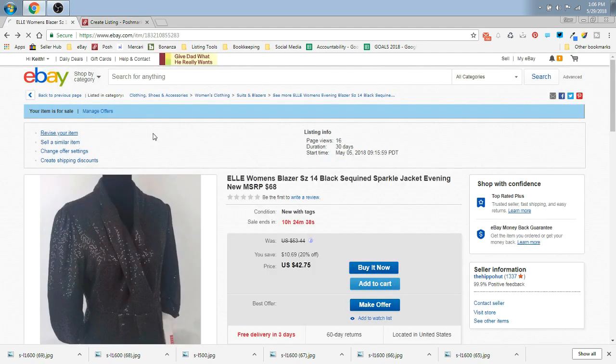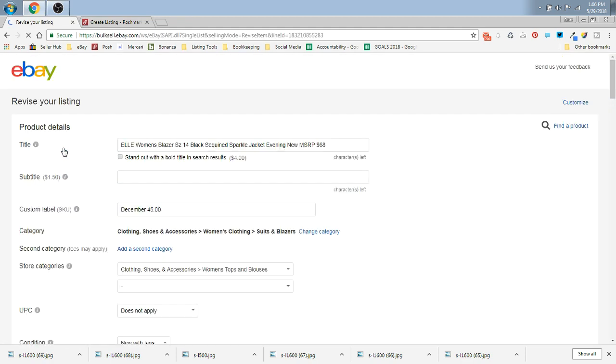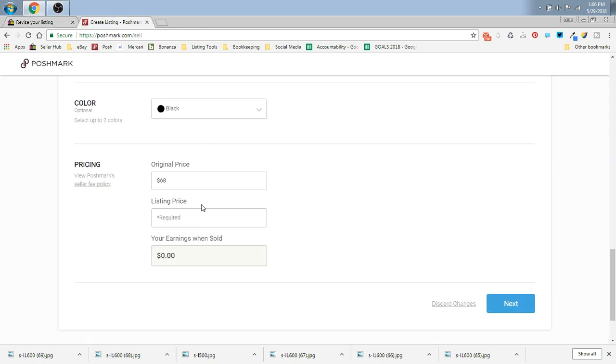Now I go back to eBay and I click revise so I can see my SKU line here. On the back of the eBay in the SKU line, Keith and I always put the original month that the item was listed and the original price we wanted. You can see this has been around since December. We've had it for quite some time. I wish it would move. Anyway, I want $45 for it on eBay.